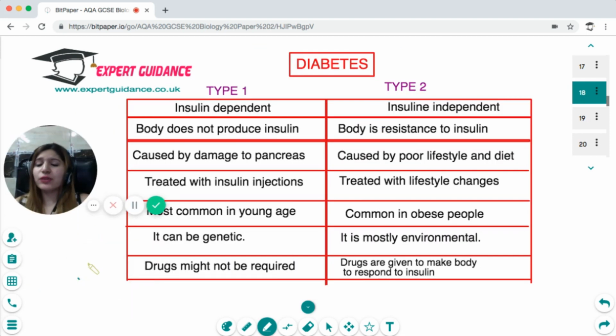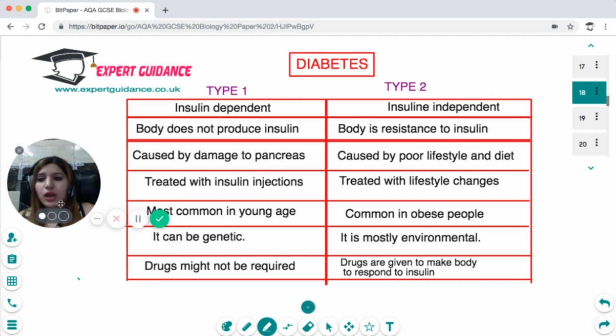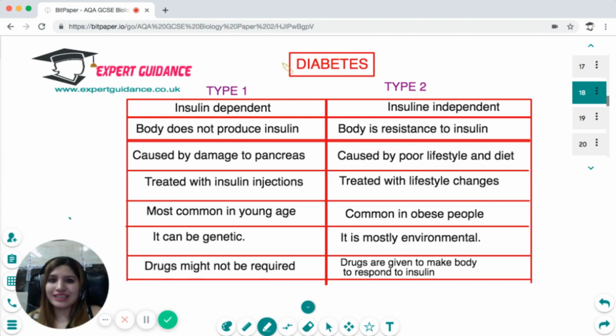Now, what happens if your blood glucose level is not controlled? When the blood glucose level is not controlled, it can lead to diabetes, and there are two types of diabetes, type 1 and type 2. Type 1 is insulin dependent, as in this case, the body does not produce insulin. Type 2 is insulin independent, because in this case, the body does produce insulin, but your body is not responding to it. Your body becomes resistant to insulin. Type 1 is caused by damage to the pancreas, or by some autoimmune disorder or by accident. Type 2 is caused by poor lifestyle and diet.